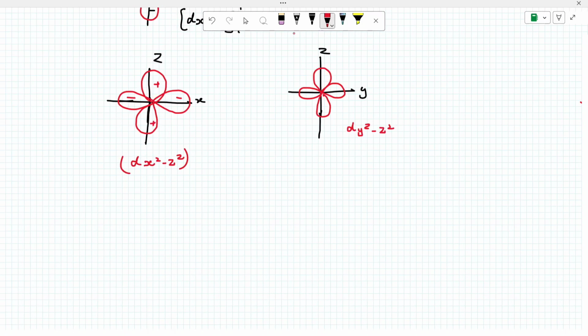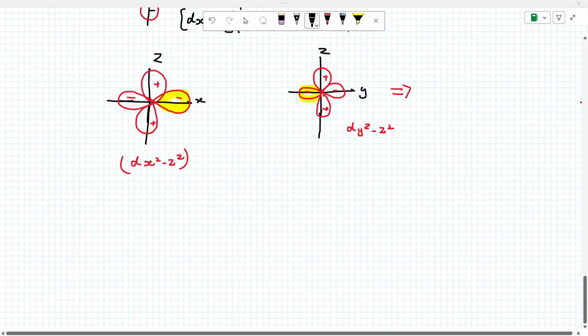Now see, these two undergo overlap. What will happen now? This one is a semi lobe. Now this one lobe and this one lobe become a circle. Now this one lobe and this one lobe make a circle around the z axis. One circle.